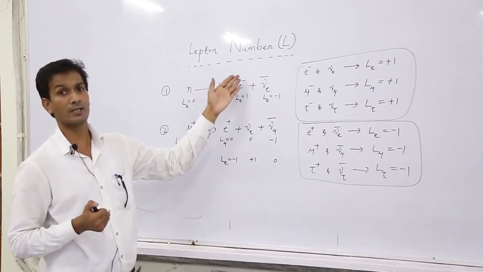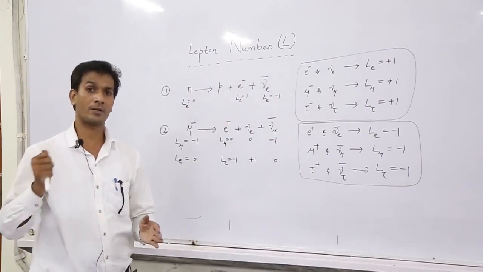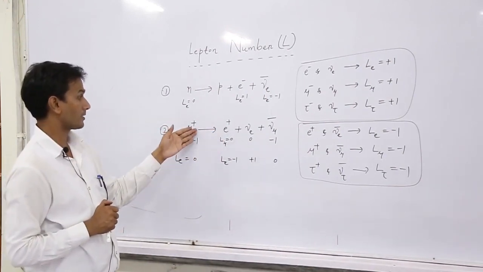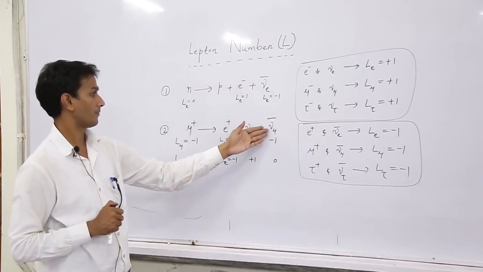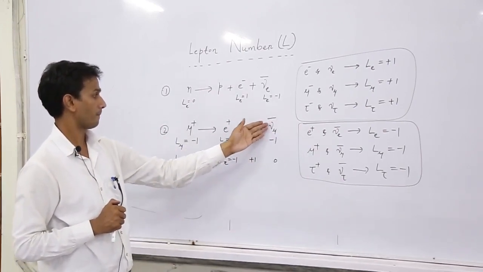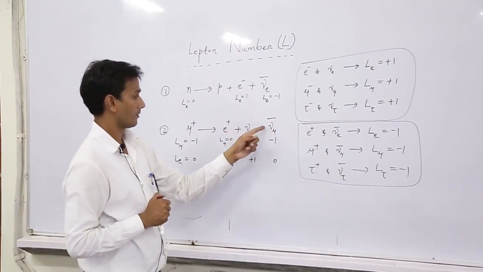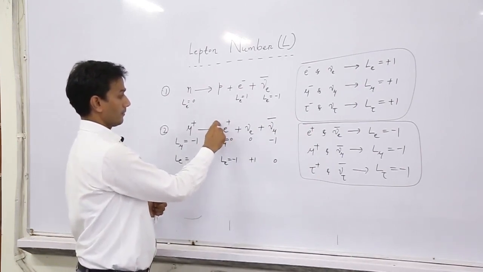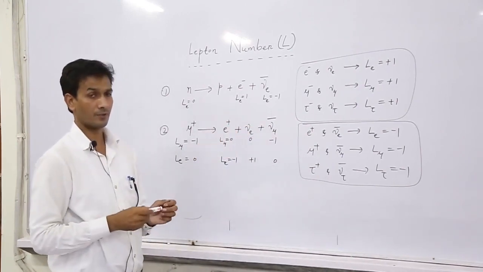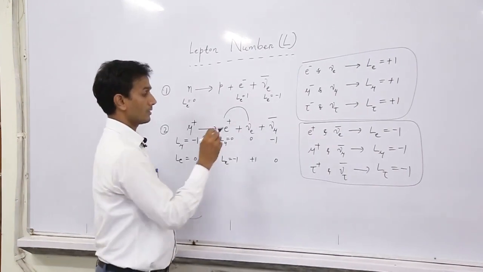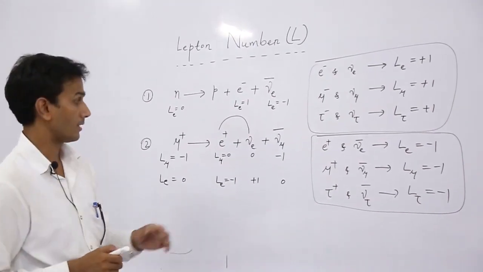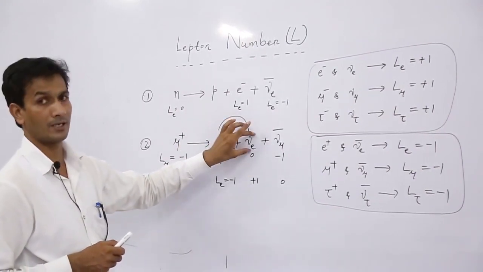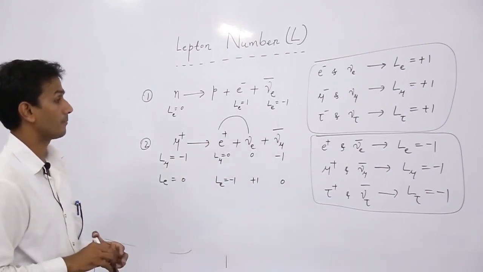If there is a lepton, there should be an antilepton, so that lepton number is conserved. In the second process, this is mu plus, so there is another antiparticle, nu mu bar. Here there is a positron, so its antiparticle is here. So leptons are always produced in pairs. If there is a particle, there should be an antiparticle. If there is an antiparticle, there should be a particle. So this is the lepton number conservation.